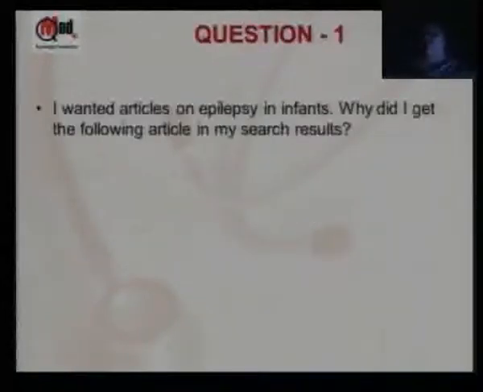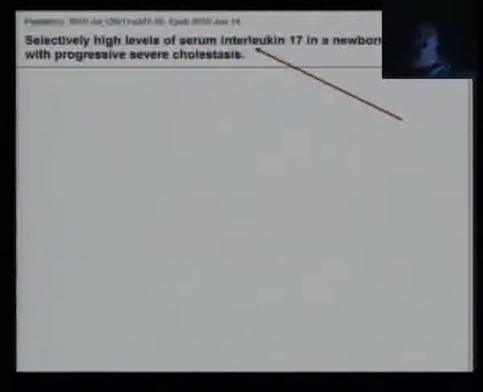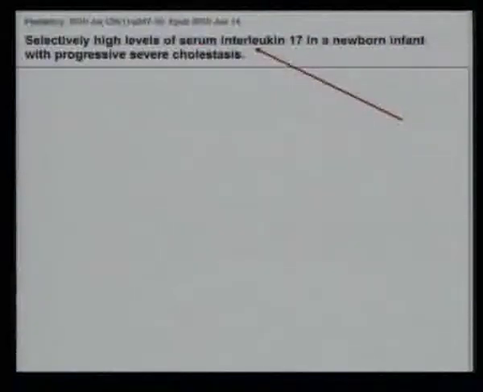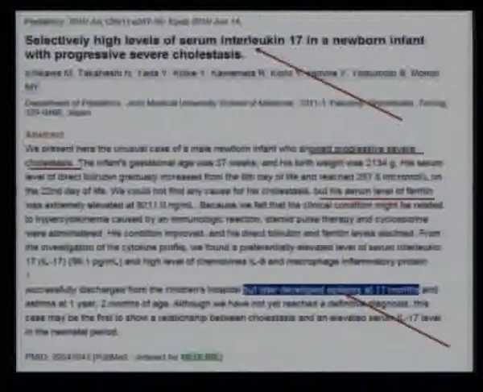Okay? So the first 2, I'm going to start with questions that I have here. If I did a search wanting articles on epilepsy in infants, I either put epilepsy in infants or epilepsy and infants, which I found has been the most common method of searching. One of several results I got was this. The title very clearly doesn't seem to say that the article is going to cover epilepsy at all, though it's about children. If I get into the abstract, you'll see that the word epilepsy comes here, and that is why this was one of the results that I got.